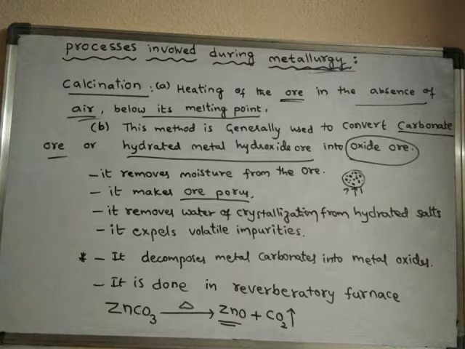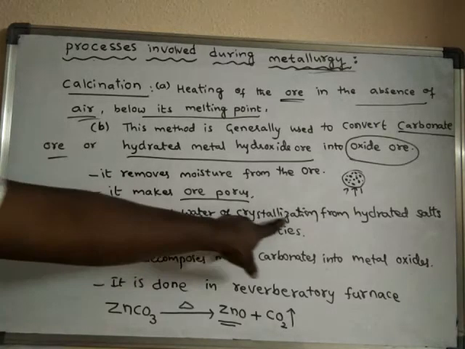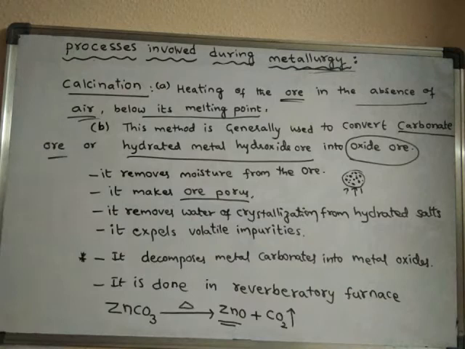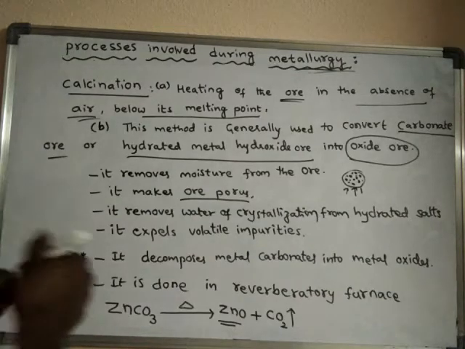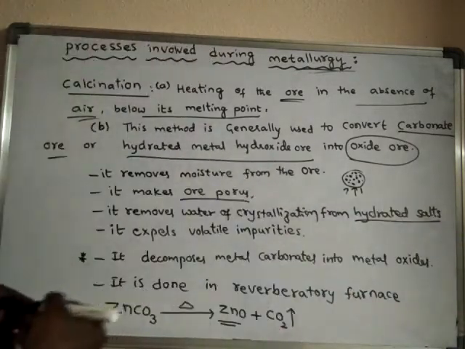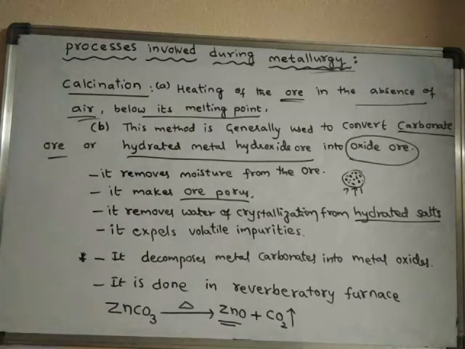And it removes water of crystallization from the hydrated salts. Suppose there is any hydrated salt, and it is subjected to calcination, then water of crystallization is removed from that hydrated ore. So if you want to remove water of crystallization, then we may use this calcination method.